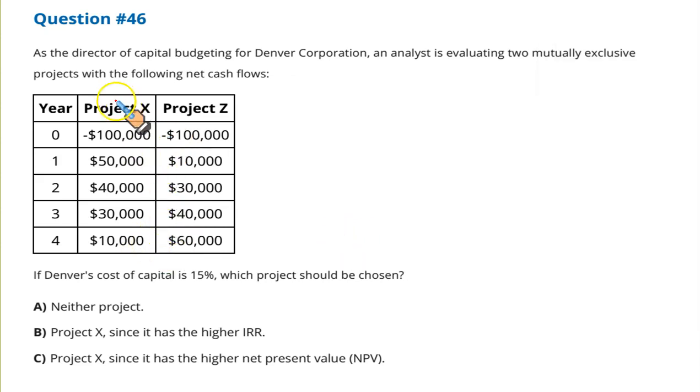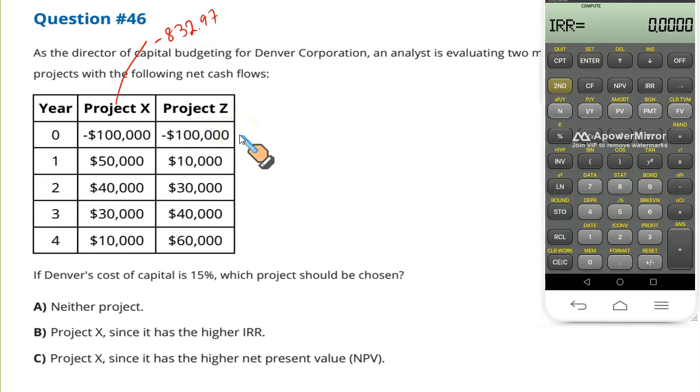For project X, it's negative 832.97. Let's do the same for project Z. Starting with the initial cash flow at year 0, negative $100,000, enter, down arrow key. Then you have $10,000,